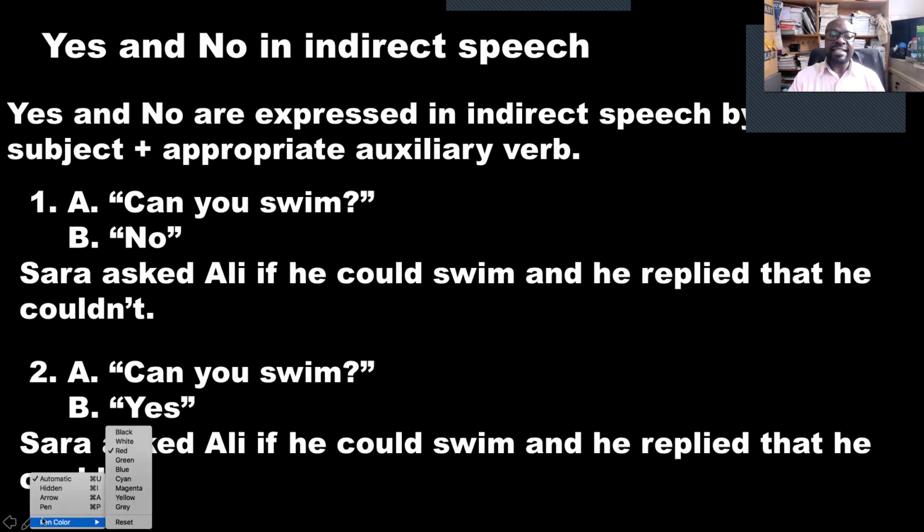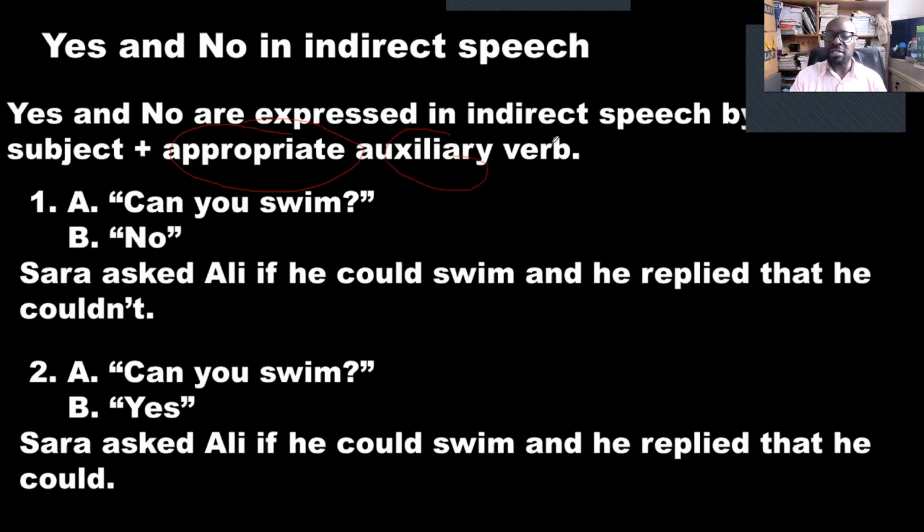Now let us learn how to answer yes and no questions. Yes and no in indirect speech. Yes and no are expressed in indirect speech by subject and appropriate auxiliary verb. Appropriate, the necessary auxiliary verb. What is auxiliary verb? I'm going to explain. For example, number 1, can you swim? No. How do you report that in indirect speech?